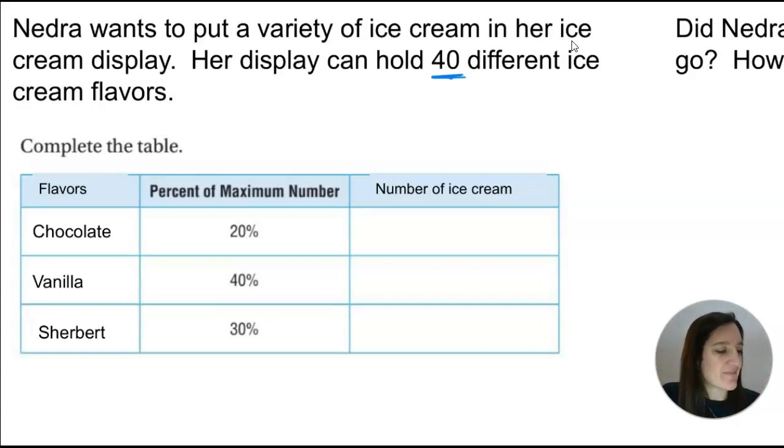So I'm going to start with chocolate. Chocolate is 20% of the display. We have a total of 40 ice cream flavors, right? So simplify that, times by 4, and I get 8. So 8 for chocolate.